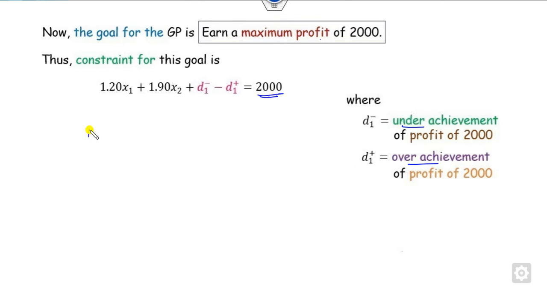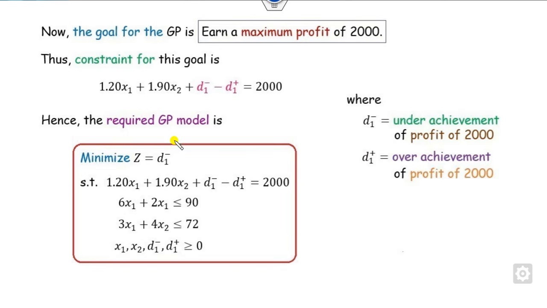Now there is nothing more, so you can formulate the objective function. Which one do you want to minimize? Since you want the profit, whenever you get more than 2000 you are satisfied with your goal, but whenever you are below the achievement, you are not satisfied. So your target is to minimize only this; there is no need to minimize that one. This is subject to these constraints, the assembly and the finishing constraints.